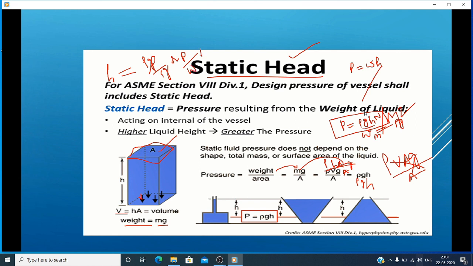W is nothing but specific weight. Specific weight is equal to rho g. For this, units are meters. If you want to say in terms of height, the pressure head is P by W. P is nothing but pressure, W is nothing but specific weight, that is rho g. For this, units are meters.